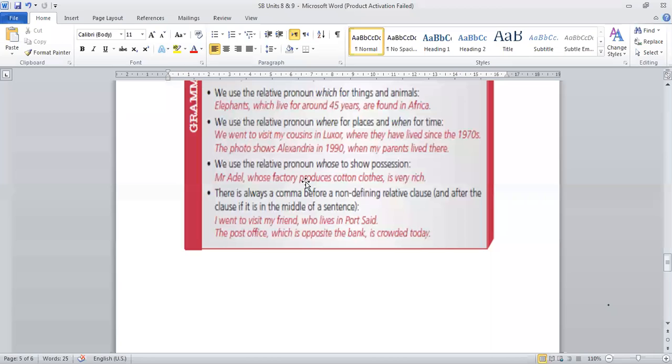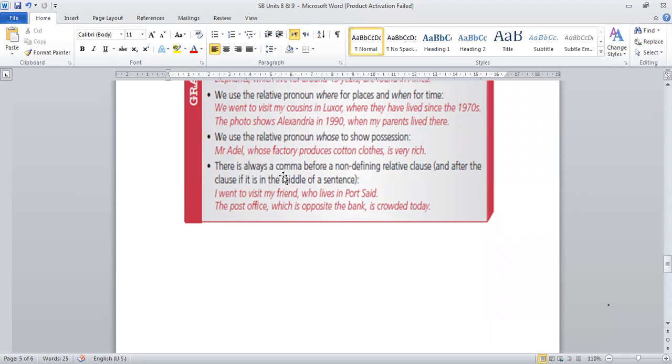And we use the relative pronoun whose to show possession. Mr. Adil, whose factory produces cotton clothes, is very rich. So we are talking here about something that Mr. Adil has, which is the factory. Between the fact Mr. Adil, the person, and the factory, we will add whose to show possession.